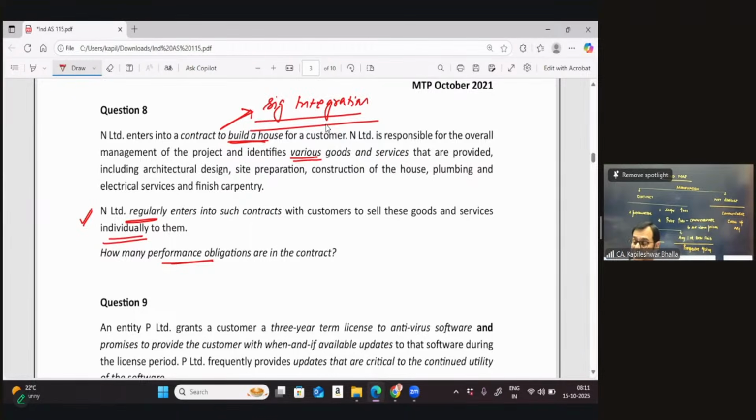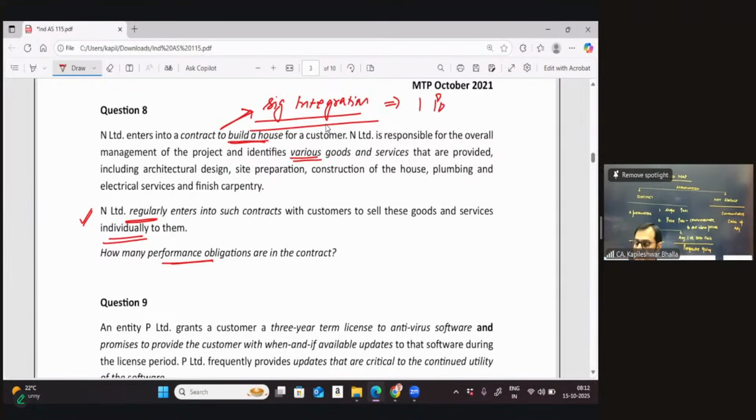In this particular case, we can say the customer is demanding significant integration of all the goods and services into a single output, because all the activities, goods and services become an input to a single house to be built. So we need to mention that a significant integration of all the goods and services is required, and therefore we can conclude that it is a single, that is one, performance obligation.